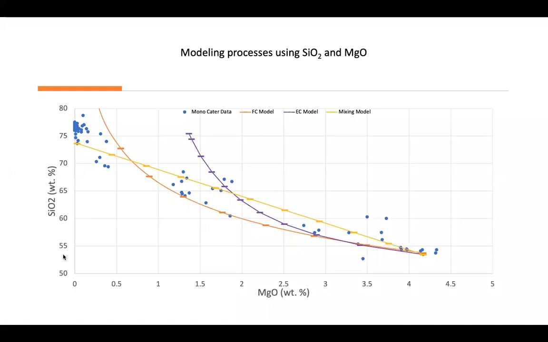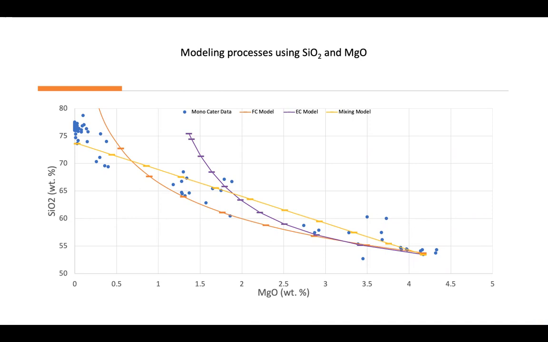The following graphs demonstrate the different processes which may have altered the composition of the magmas. In orange, we have the fractional crystallization model. In purple, we have the equilibrium crystallization model. And in yellow, we have the magma mixing model. The percent weight of each of the oxides is represented by the blue data points. The goal of this is to find a model that best fits the data trend.